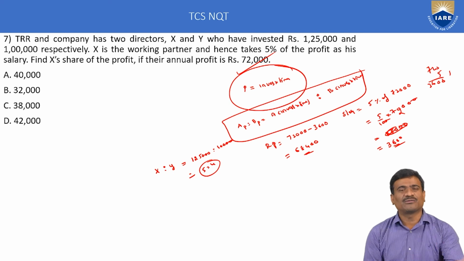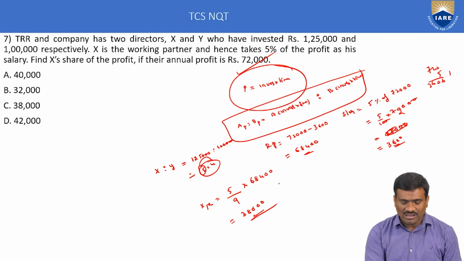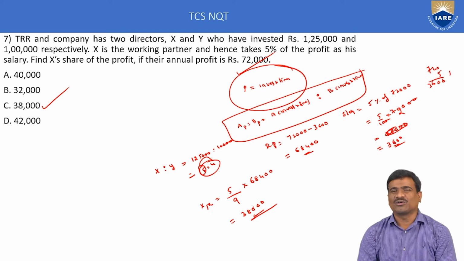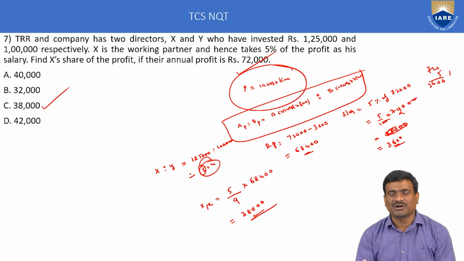In that profit, calculate X's share. X's share or X's profit is equal to 5 parts, denominator total parts, into the remaining profit 68,400, is equal to 38,000. Option C only is correct. This is about the 7th example. Only the concept is important. The solution part is very simple, the calculation part is very simple.